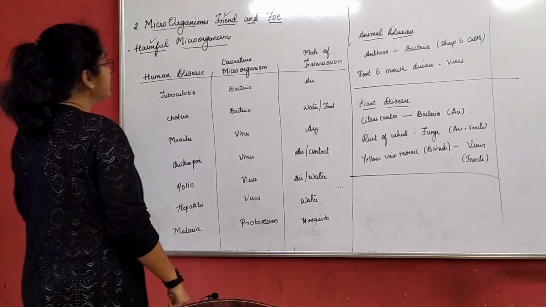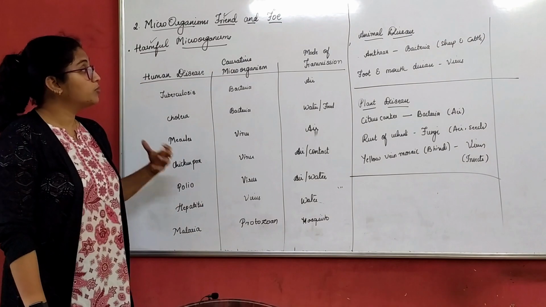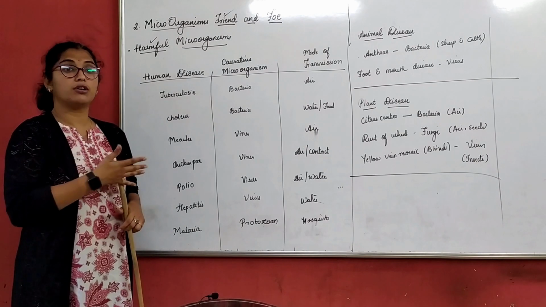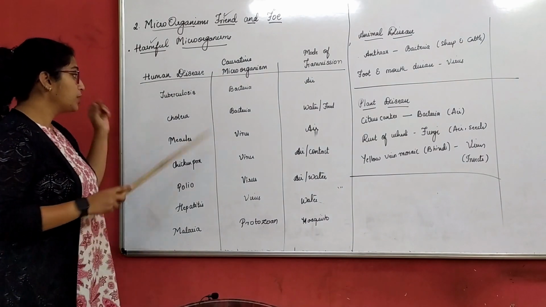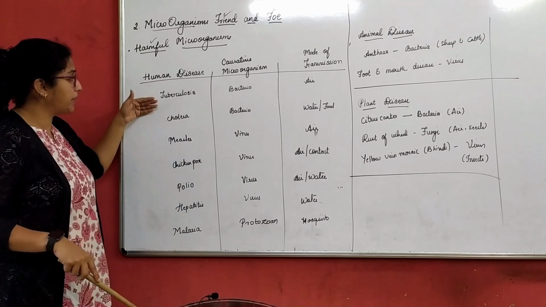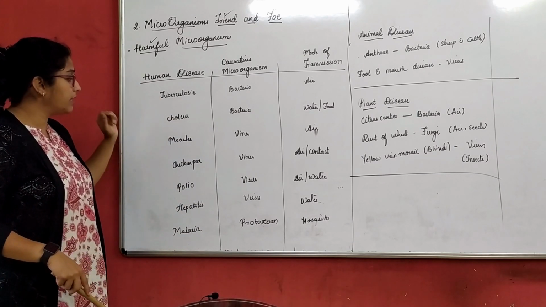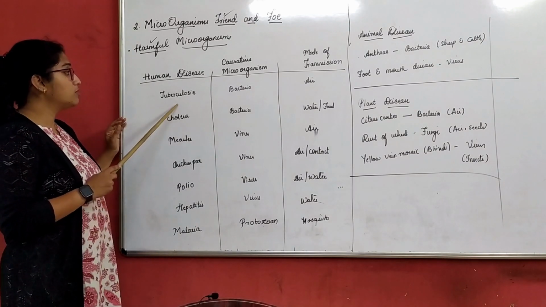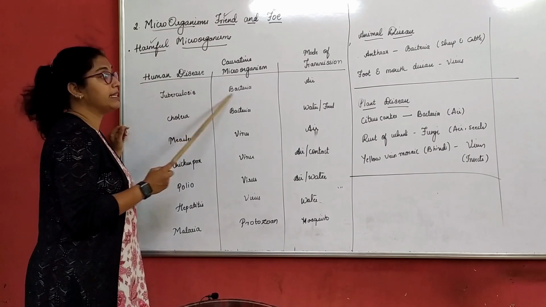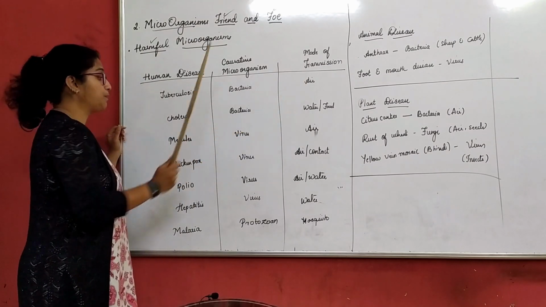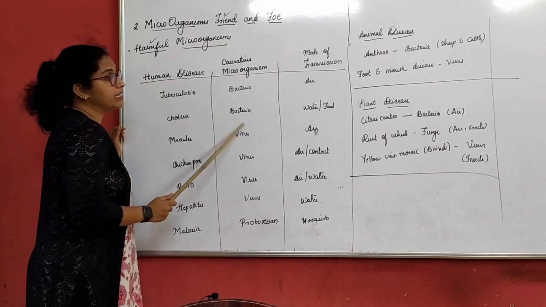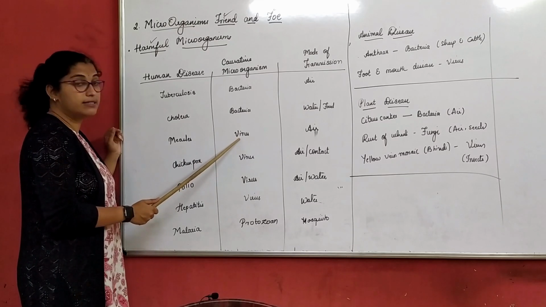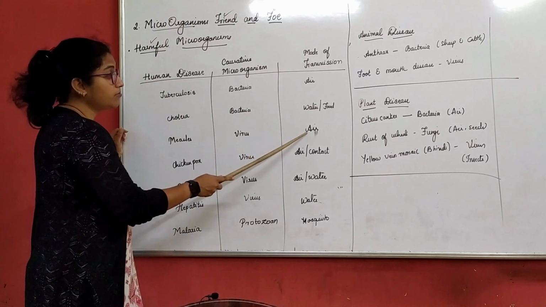So now we will see the different diseases. We have understood the modes of transmission, but now we will understand which microorganisms cause each disease. We have come across tuberculosis, cholera, measles, chickenpox, polio, hepatitis, malaria, etc. in the previous part. Tuberculosis is caused by bacteria, and the mode of transmission is air. Cholera is again caused by bacteria, with transmission through water and food. Measles is a viral disease caused by a virus, transmitted through air.